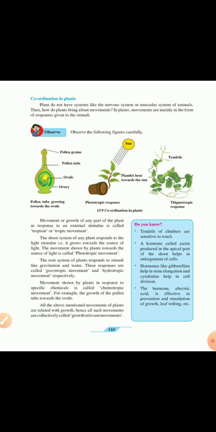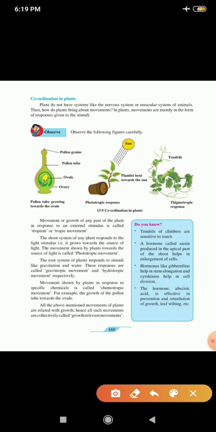Next, movement shown by the plants in response to specific chemicals is called as chemotropic movement. For example, the growth of pollen tube towards the ovule. All the above mentioned movements of plants are related with the growth, hence all such movements are collectively called as growth relevant movements.